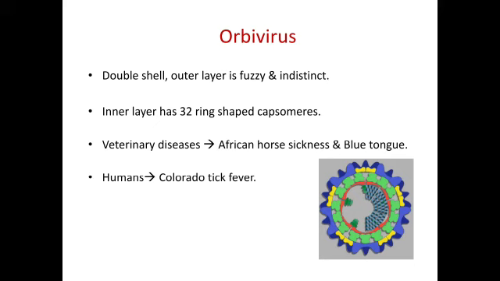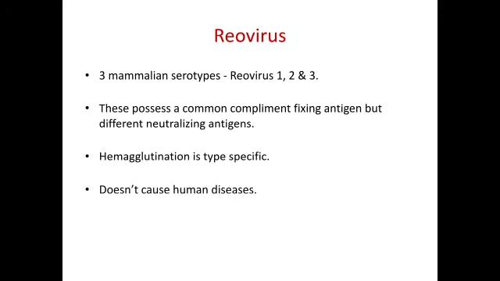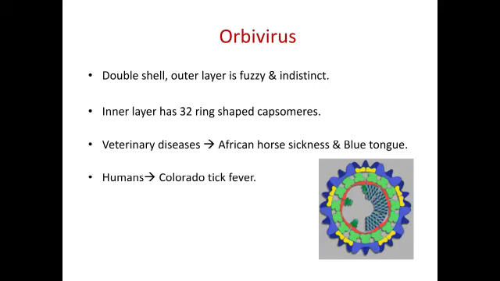Reovirus consists of 3 mammalian serotypes: 1, 2 and 3. They possess a common complement fixing antigen but different neutralizing antigens. Hemagglutination is type specific, and it does not cause human infection. Orbivirus is double-shelled; the outer layer is fuzzy and indistinct, and the inner layer has 32 ring-shaped capsomeres. It causes veterinary diseases such as African horse sickness and blue tongue, and in humans it causes Colorado tick fever.